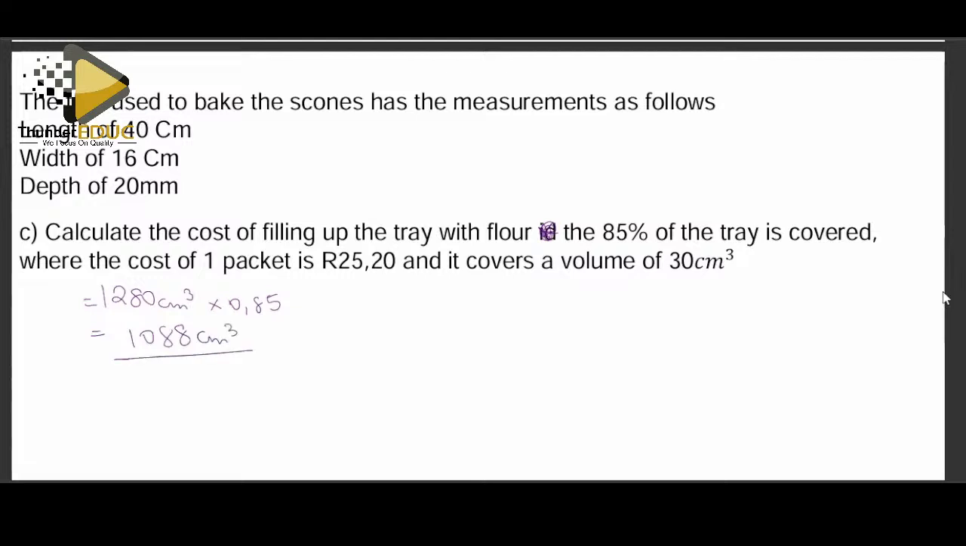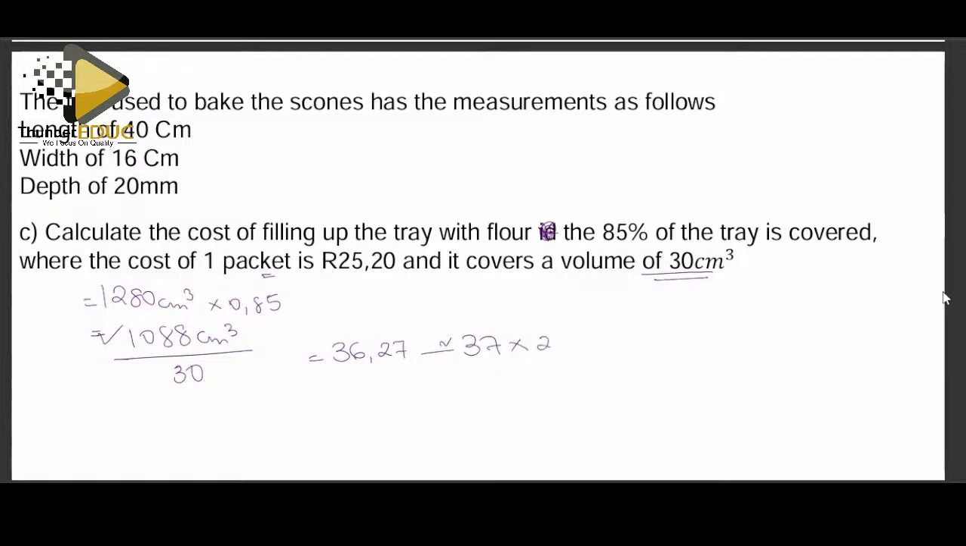So we ask ourselves, if this is what we need, and when they buy the packet, it covers a volume of that. So we shall come here and divide this by 30. Divided by 30, we have 36.27. Please, we are looking for packets, not half a packet. So this is approximately 37 packets.